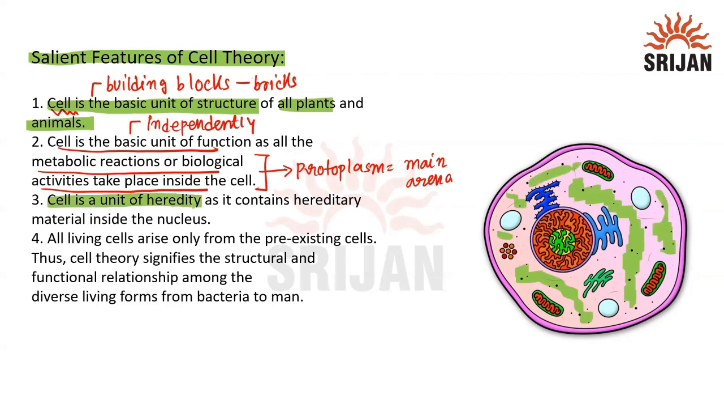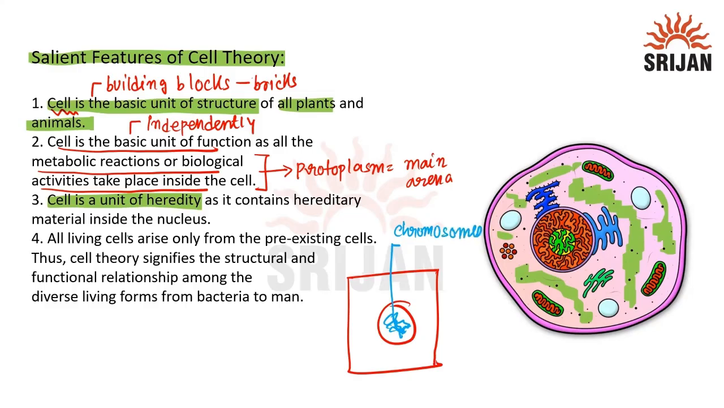Now, cell is the unit of heredity. Definitely yes. Think about if this is a cell. Inside of the cell, we have the nucleus. In the nucleus, we have our chromosomes present. This chromosomes contain our hereditary information, which helps to pass the genetic information from the parent generation to the daughter generation. Now, the next thing, all living cells arise only from the pre-existing cell.